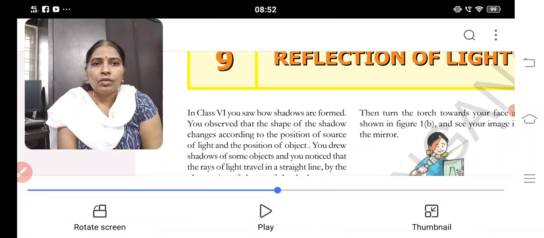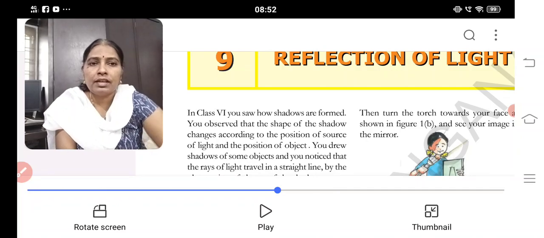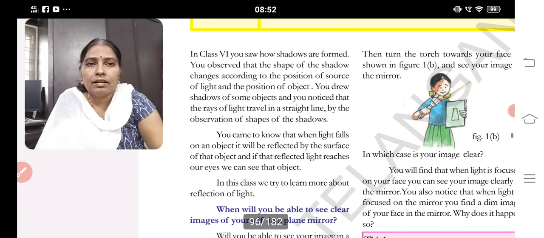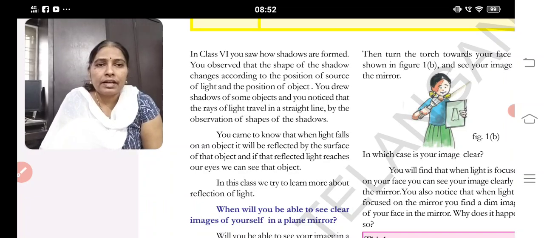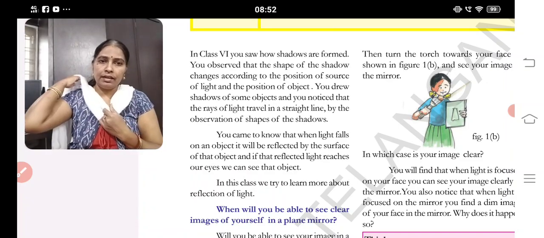Reflection of light is your 9th lesson. In class 6 you saw how shadows are formed. You observed that the shape of the shadow changes according to the position of the source of light and the position of the object. You drew shadows of the same objects and noticed that rays of light travel in a straight line, by observing the shapes of the shadows. You came to know that when light falls on an object, it is reflected by the surface of that object, and that reflected light reaches our eyes.